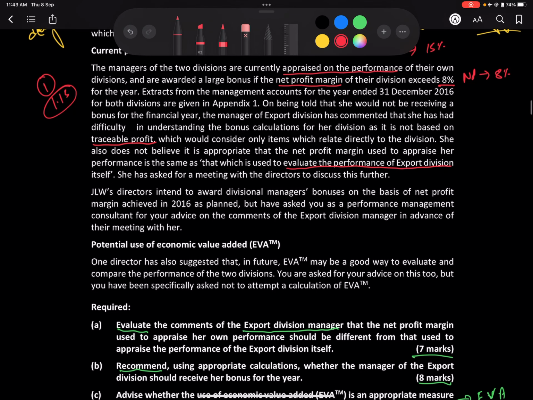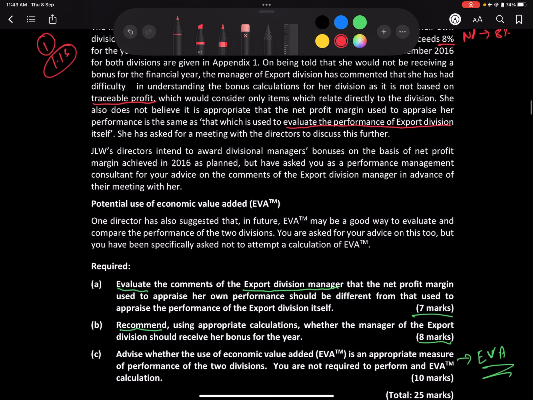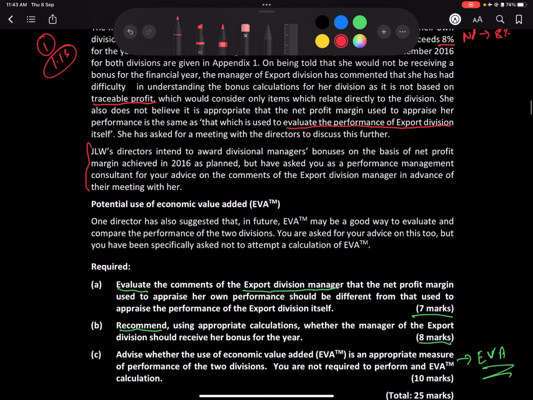Okay, so she has been asked for a meeting with the director to discuss this further. The GLW directors intend to award divisional managers on the basis of net profit margins achieved in 2016 as planned, but you, as a performance management consultant, have been asked for advice on the comments of the export managers in advance of the meeting with her. Next thing is basically why EVA is a good way to evaluate and compare performance of two divisions. You're asked to advise on this, not to calculate.